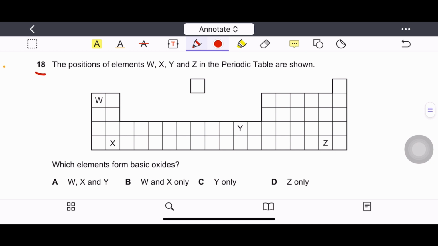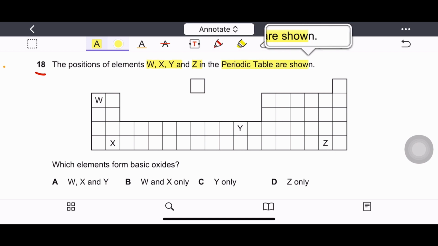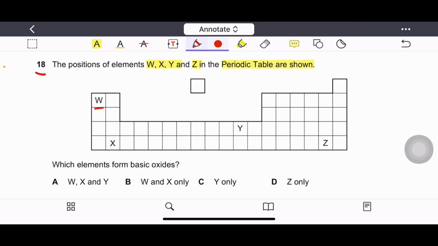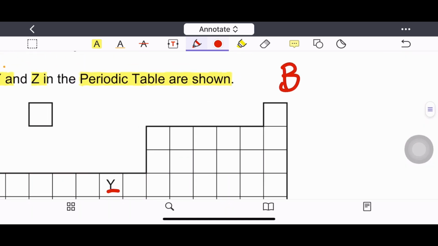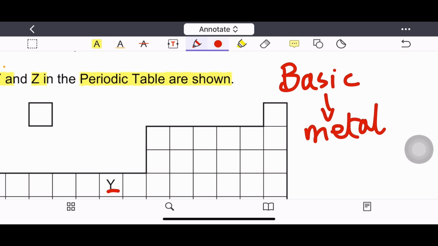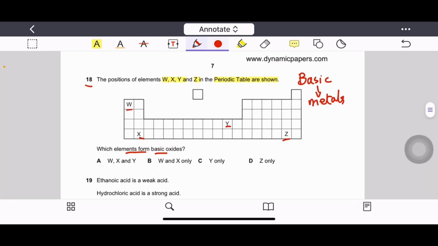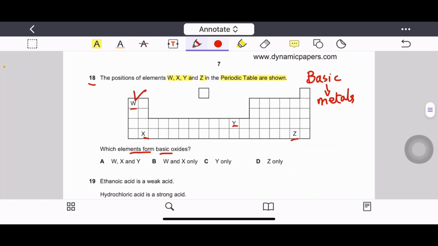Question number 18. The positions of elements W, X, Y and Z in the periodic table are shown. Which elements form basic oxides? Basic oxides are formed by metals, so we have to choose the metals. W is group 1, it is metal. X is group 2, it is metal. Y is transition metal, so correct answer will be W, X and Y, option A.